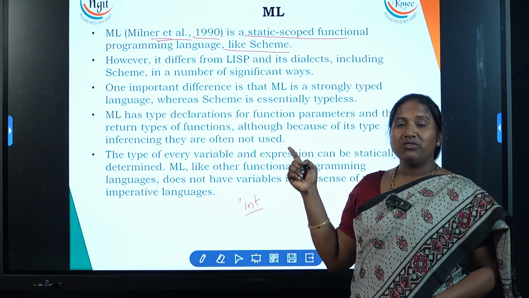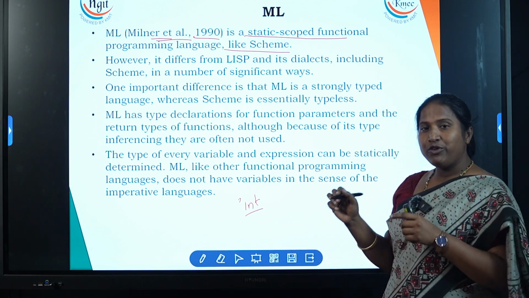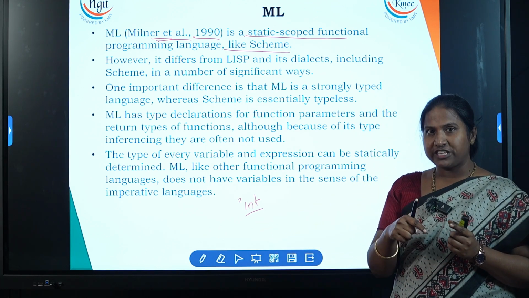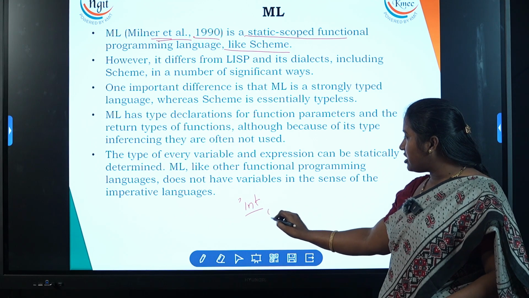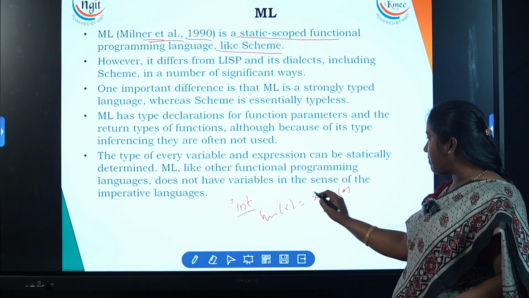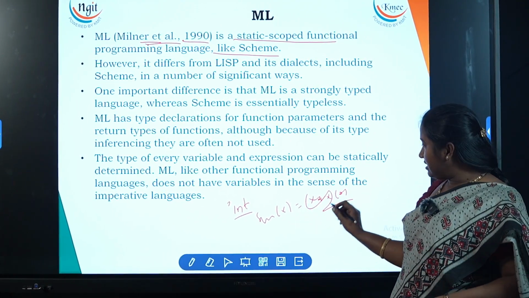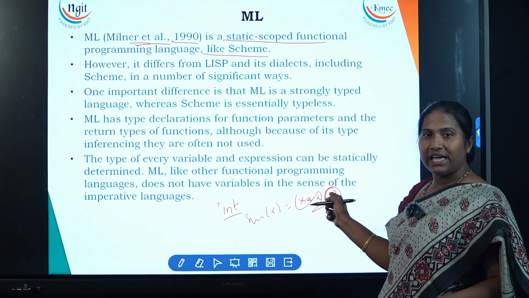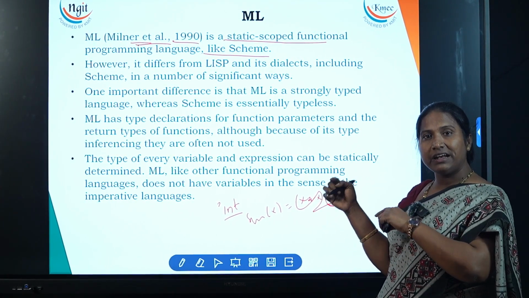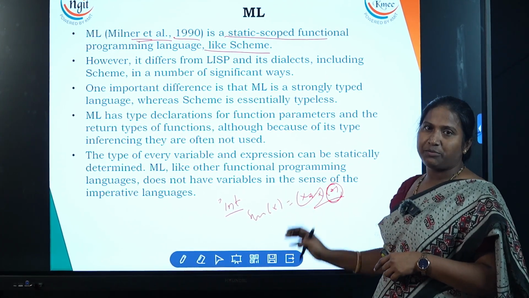Now, like Scheme, Scheme is also a static scoped programming language. That's the reason, if you remember the last video on Scheme, there we wrote a function, square of x equal to x into x, and we passed a parameter, right? We did this in the earlier video, to show that this is a static scoped language. The scope of this parameter will extend up to this boundary or up to the statement itself.